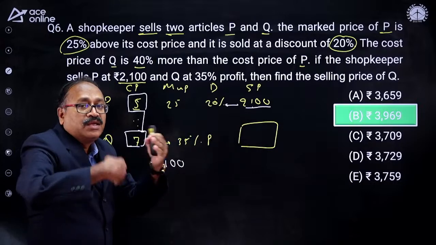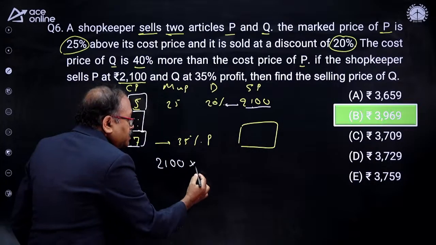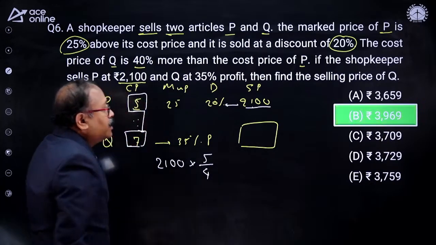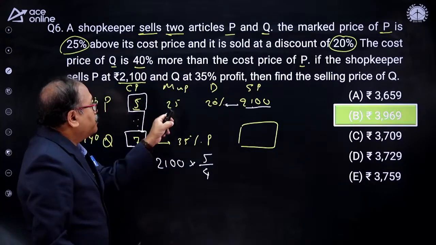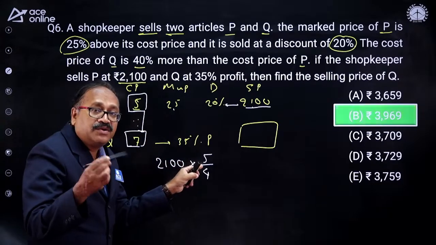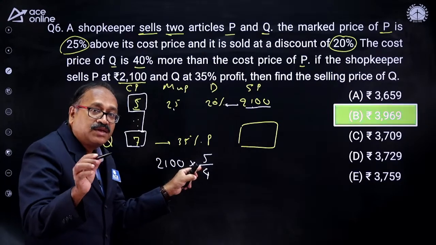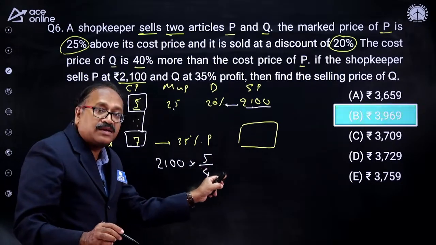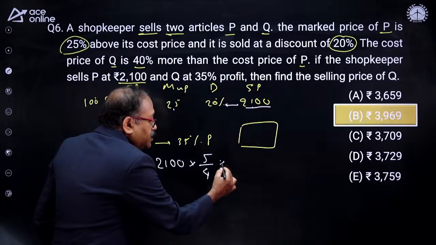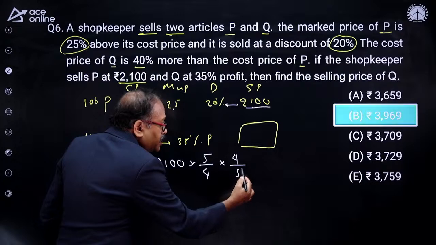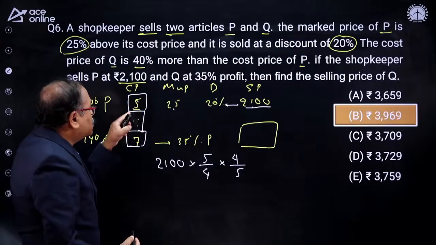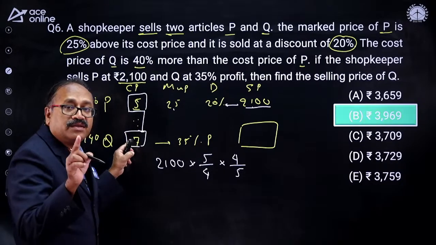That means this is 80% of the mark price. So what will be the mark price? 100%, that is 100 by 80. I can write it as 5 by 4. Okay, I got the mark price. And the mark price is 25% above the cost price. That means this is 125% of the cost price. So in order to get the cost price, I take 100 by 125, and that gives us 4 by 5. That is how I am getting the cost price. And this cost price is 5 part. I need to find out the 7 part.